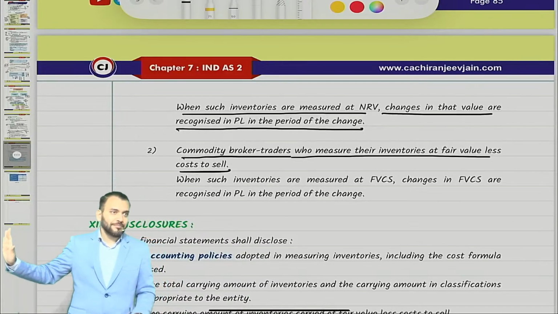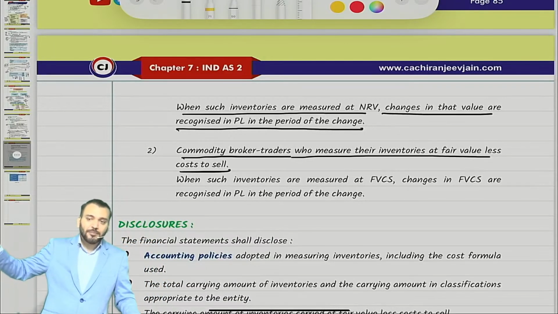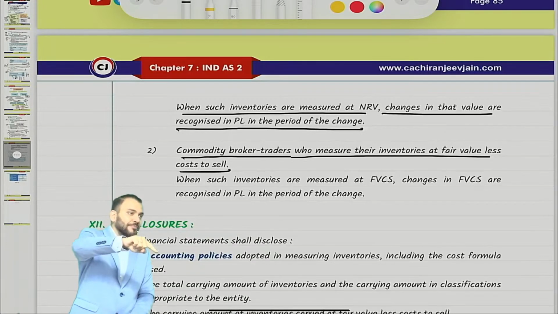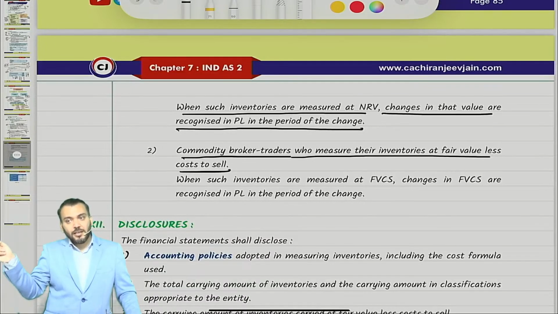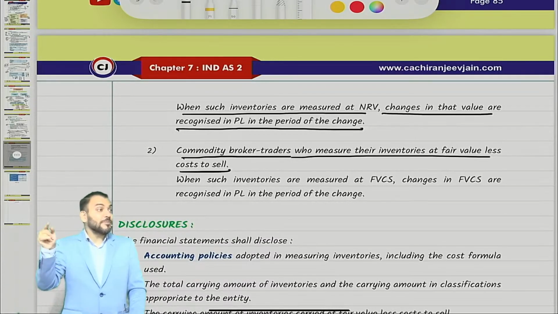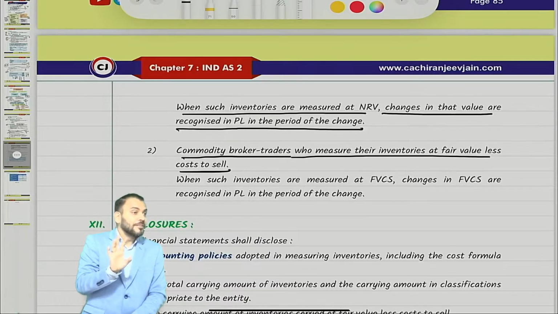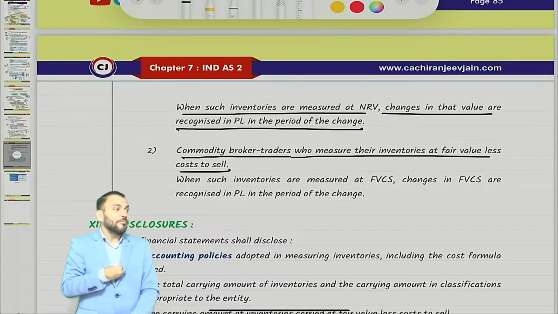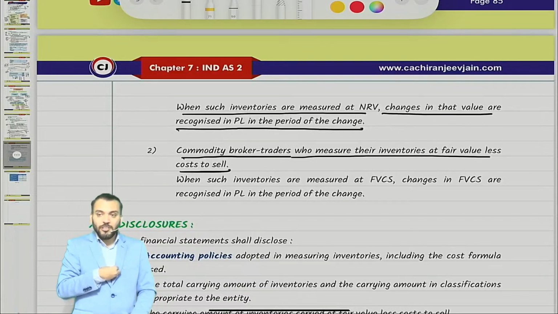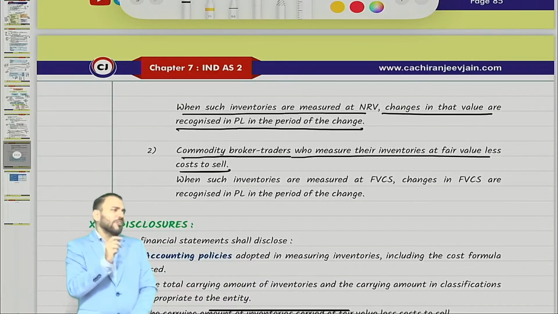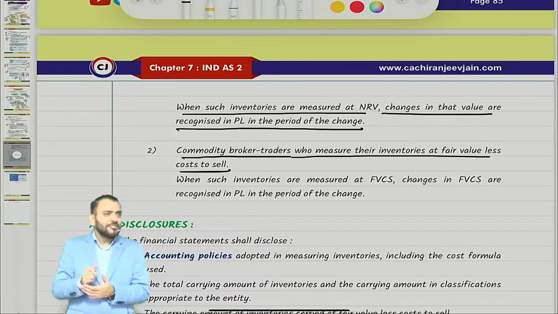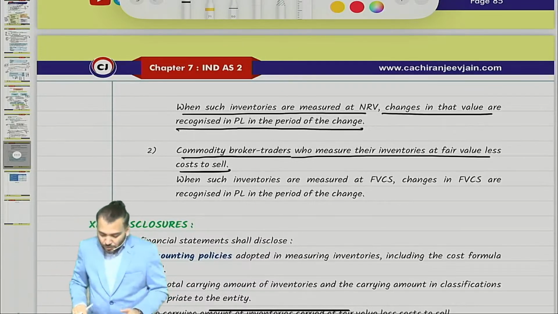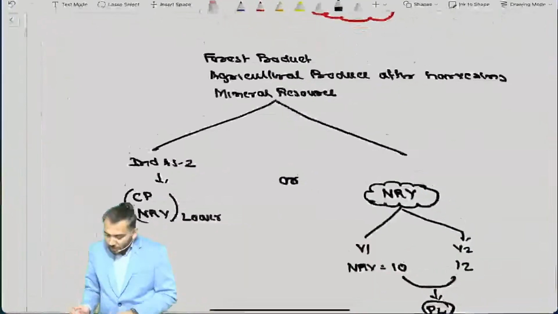So I purchase and ask my supplier to transfer directly to my customer. So I become a broker. Have you understood this point? For a commodity broker, whatever I purchase is my inventory only, no? Even though it is not in my warehouse, even though it is lying in their warehouse, it is my inventory.